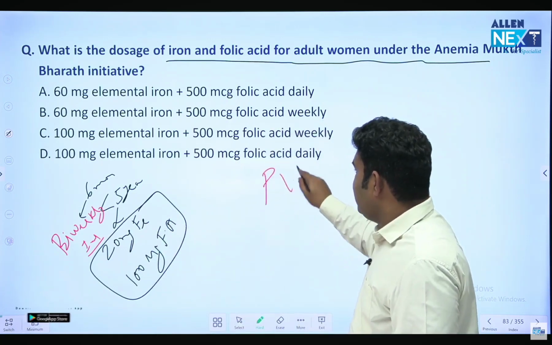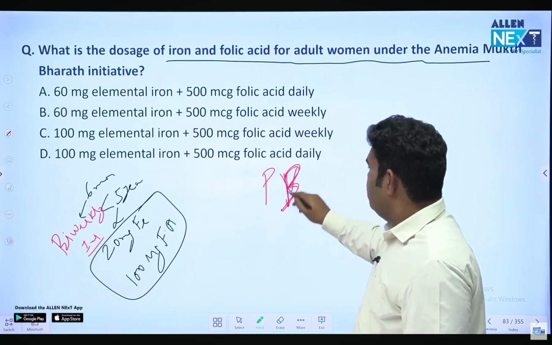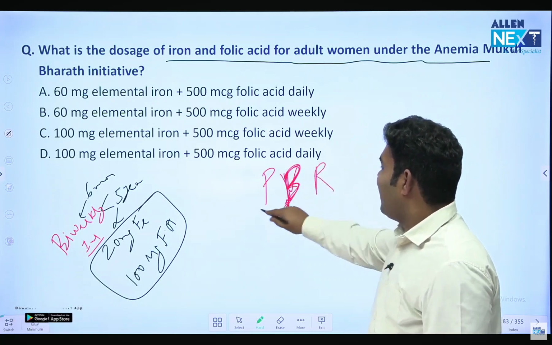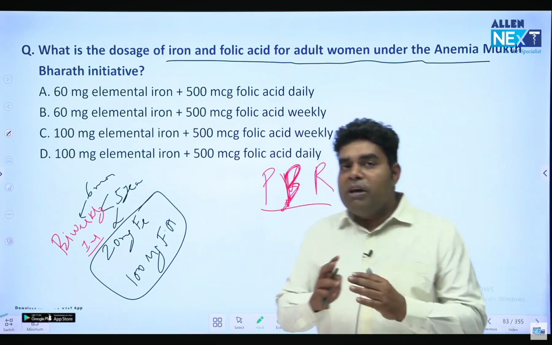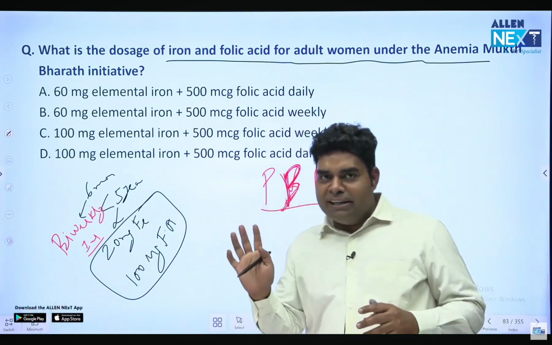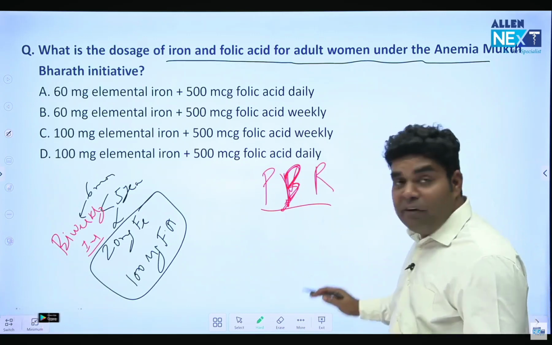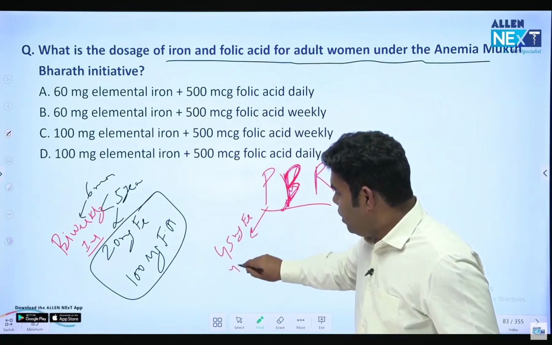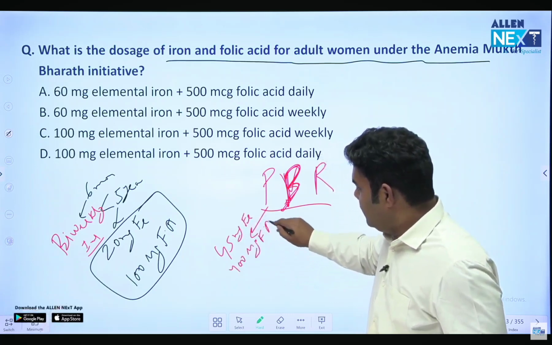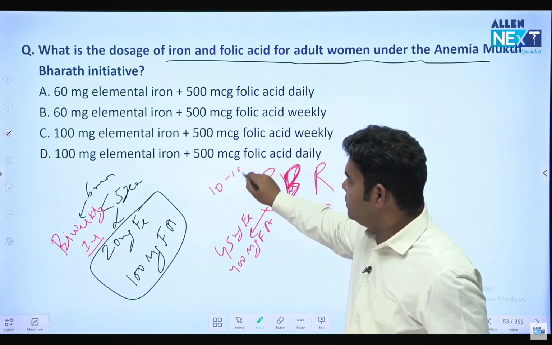Then the mnemonic is PVR. जैसे हम लोग PVR में जाते थे ना मूवी देखने, तो उसी तरह PVR है. And in PVR the movie is released once a week. So similarly, in PVR tablets are given once a week. P for pink, it is 45 milligram iron and 400 microgram folic acid. This is for 5 to 9 year children.